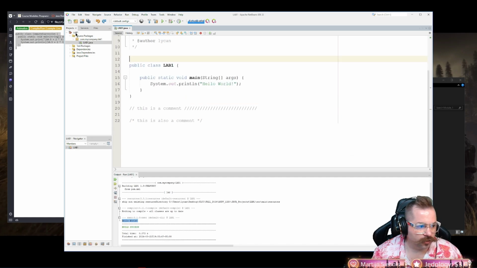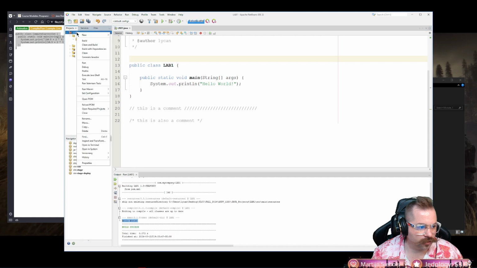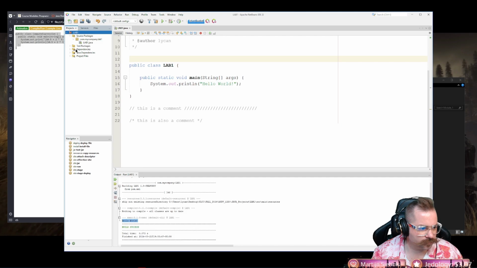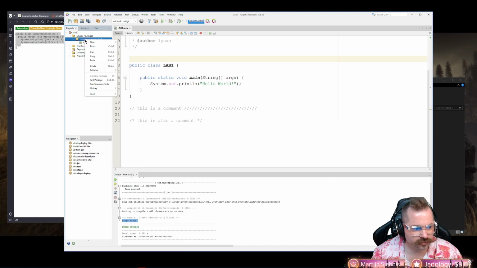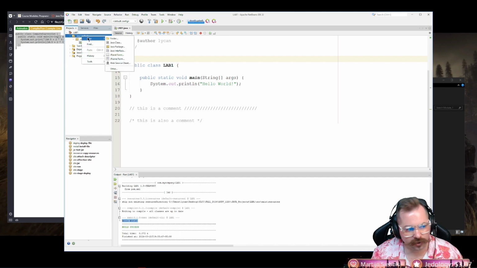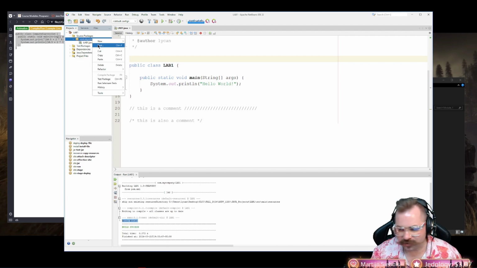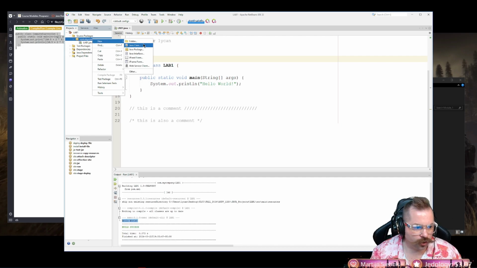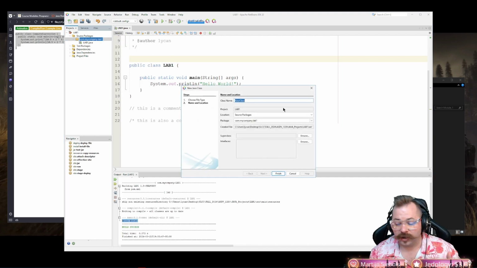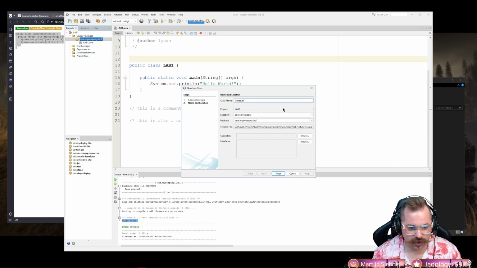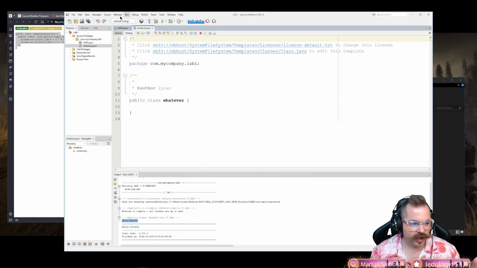and we're going to right click on Lab 1. Actually, I'm sorry. Right click right here where it says com.mycompany, and we're going to do new Java class. So not source packages. Well, I guess you could. So you can right click on source packages or right click right here where it has that my company lab name. We want new Java class. And the same thing, he said name it whatever. So we'll name it whatever. Click finish. So now we have a new tab up here.